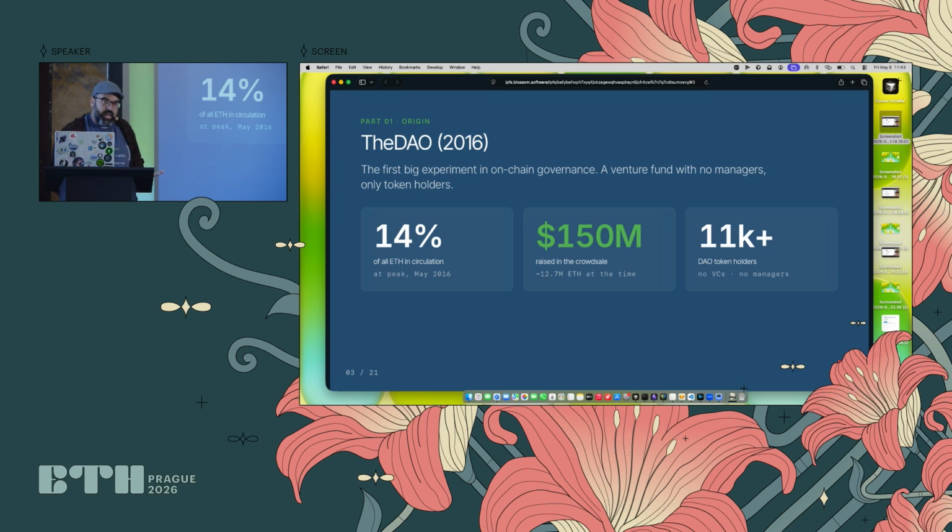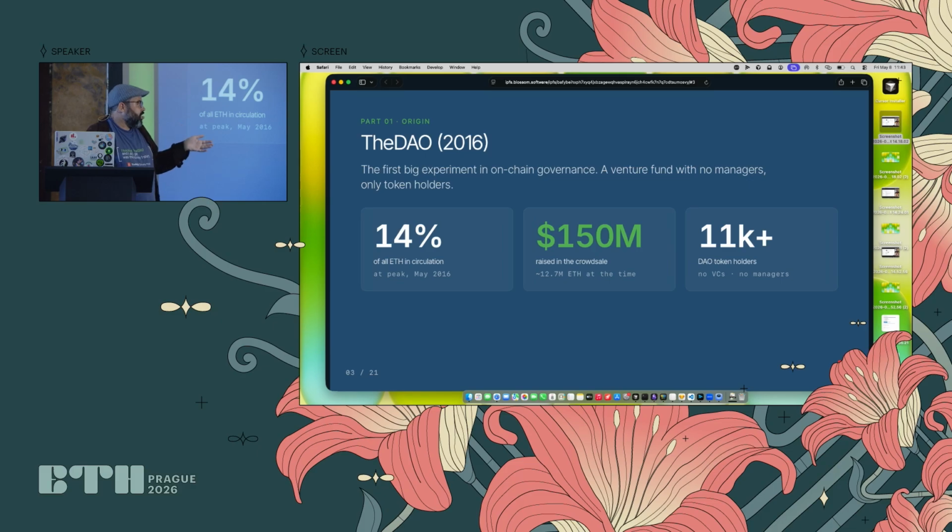So the DAO was one of the experiments that was good and also very bad at the same time. It helped people understand that we can use Ethereum and the internet in general to grab a lot of money and use it for a cause. But the DAO was, at the same time, one of the most notorious hacks in the history of Ethereum.